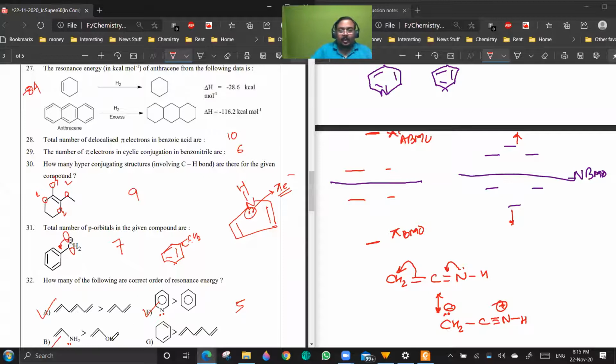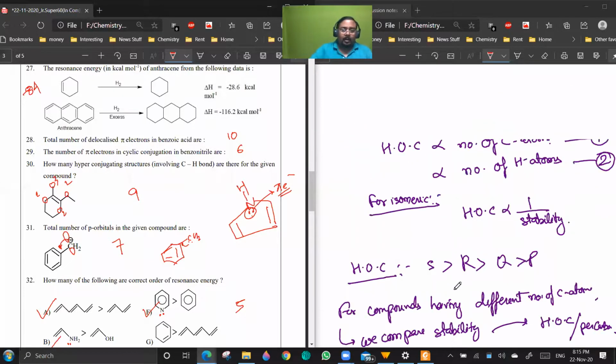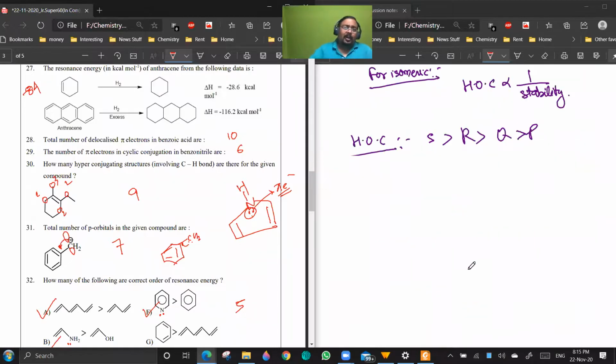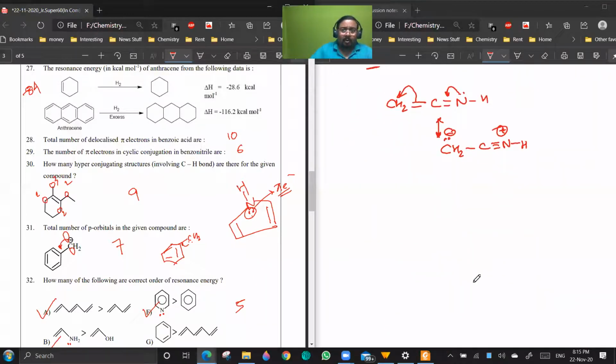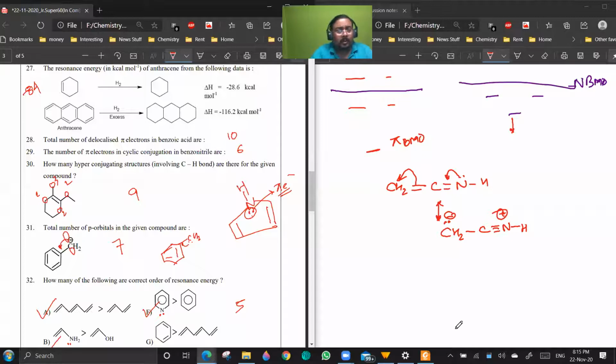So I think we have learned some things from this paper. You should not expect that you will know every question. Then what's the point of us testing you? There should be at least 40% of the things which are new to you. Although I teach you a lot of things, so that possibility is very less, but still I prefer that there should be at least 20-30% new things for you. Then you'll be learning something from every paper, which is important. Learning is more important. Is it clear?